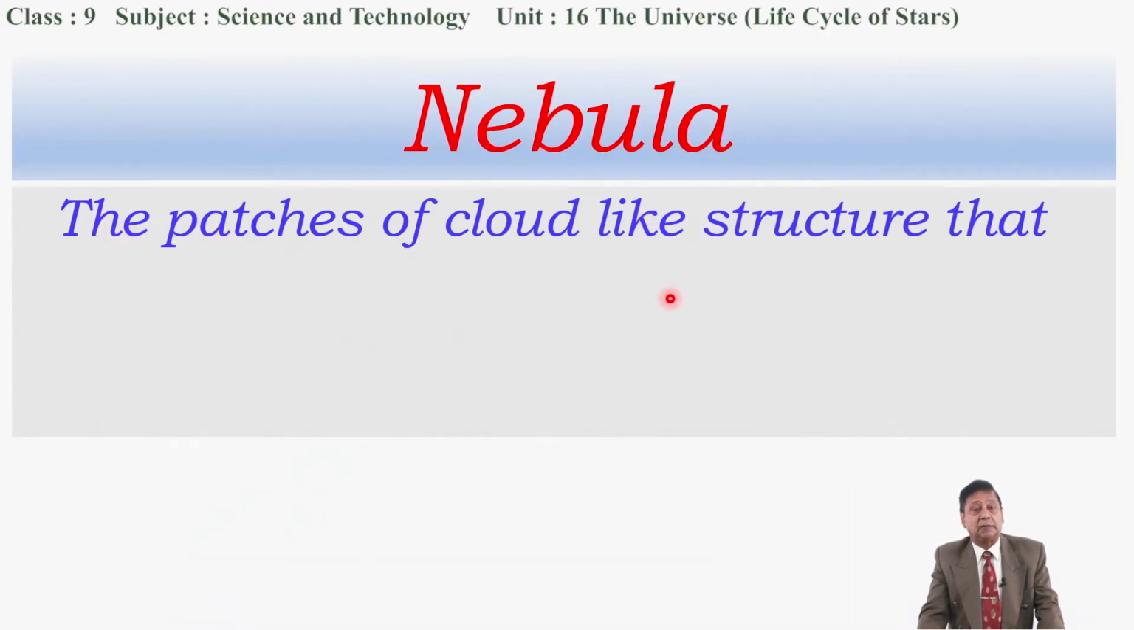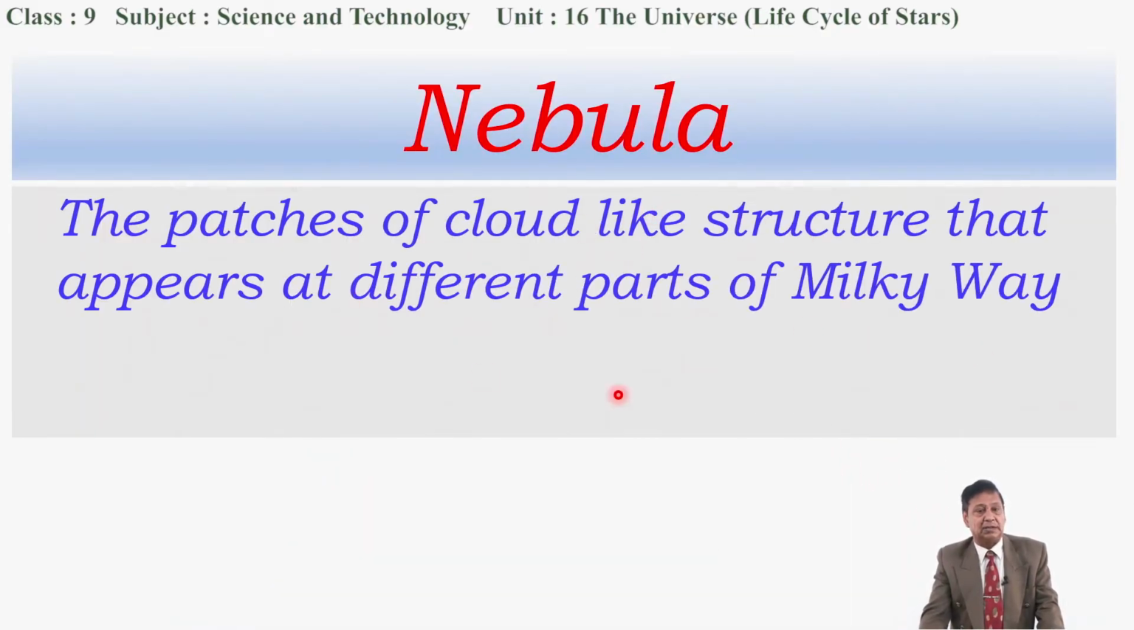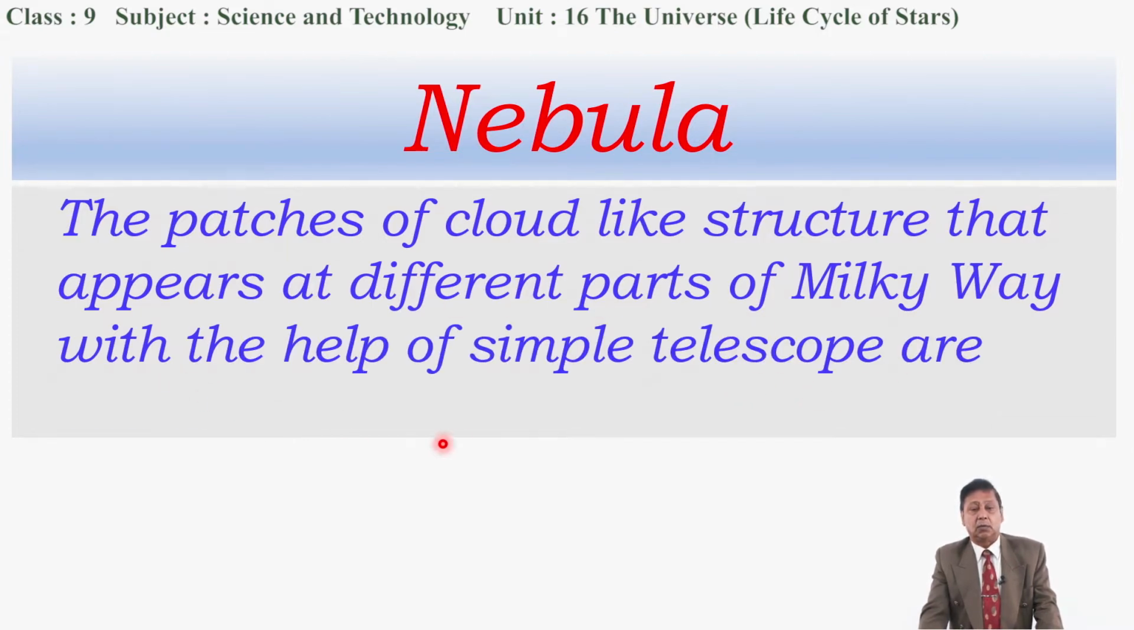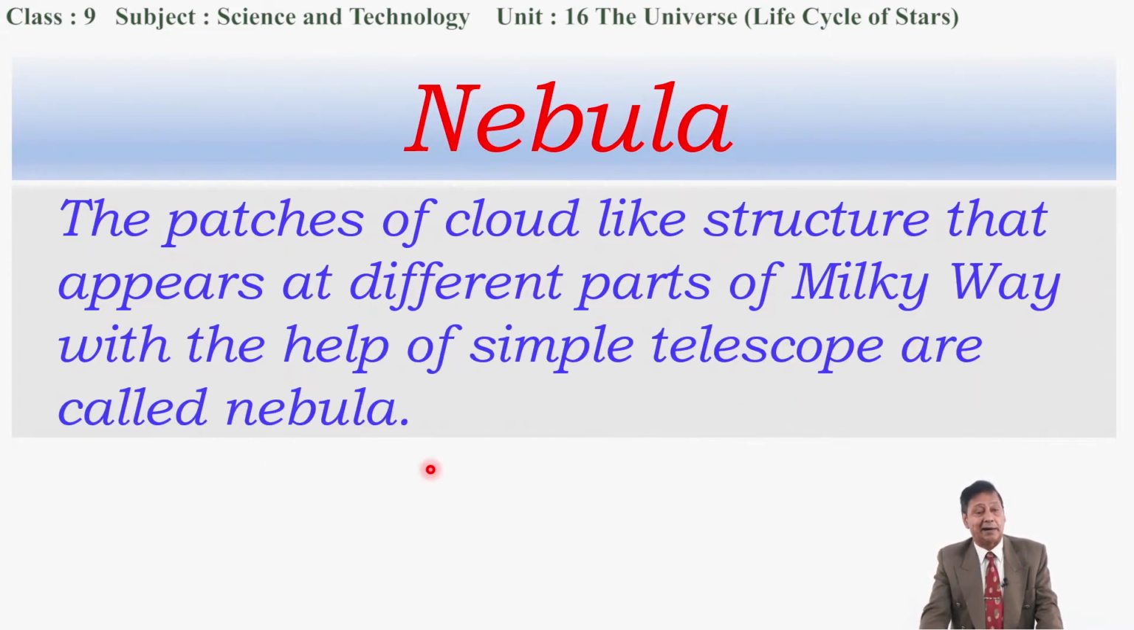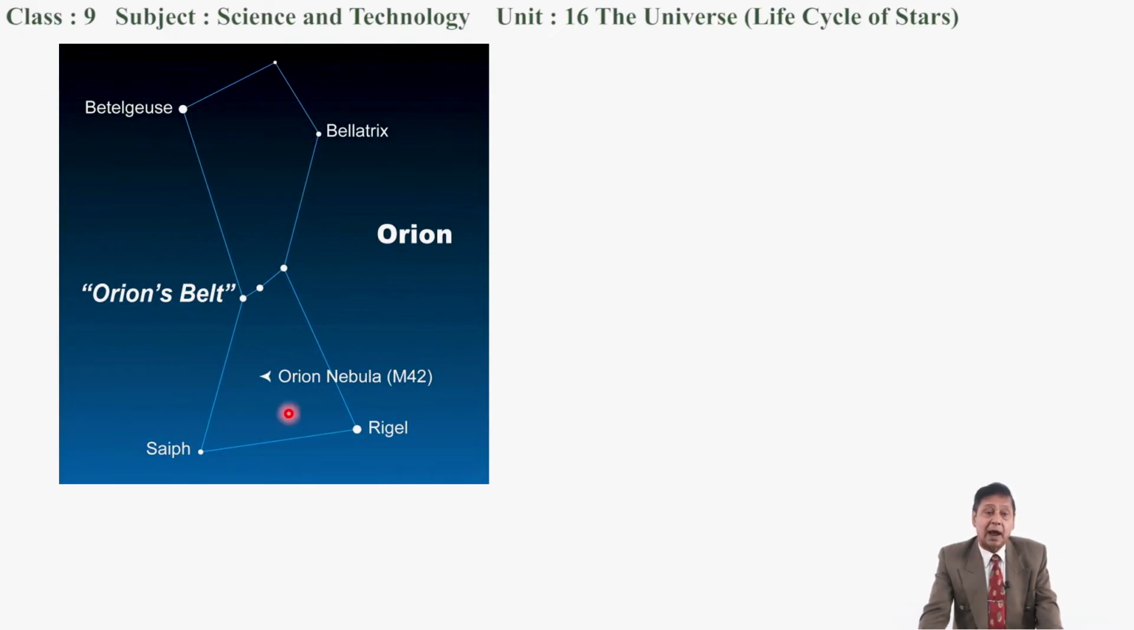Now we can define nebula this way. The patches of cloud-like structure that appear at different parts of the Milky Way with the help of a simple telescope are called nebula. And nebula later converts to star. That's why we are talking about the nebula. Nebula is present in Orion also. This point shows the location of one of the nebulas in the Orion constellation, and it is named the Orion Nebula.